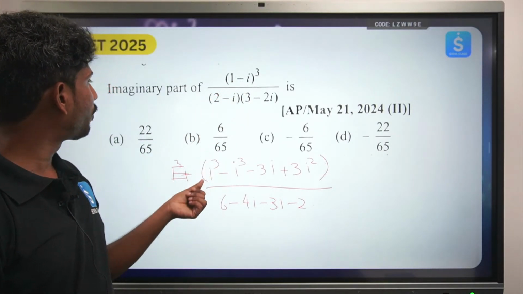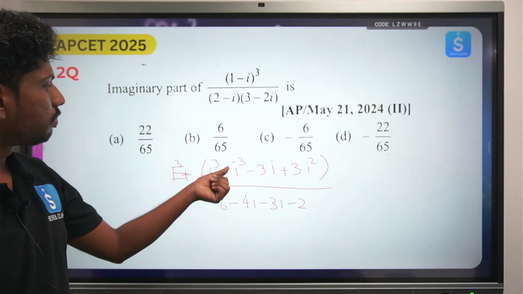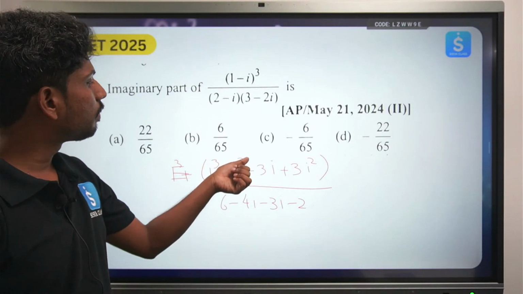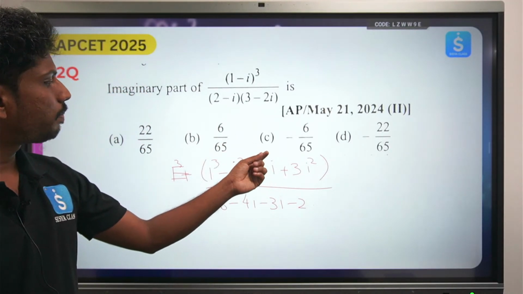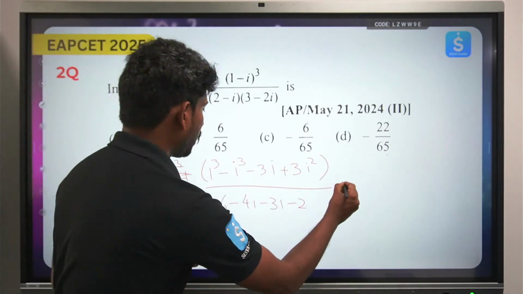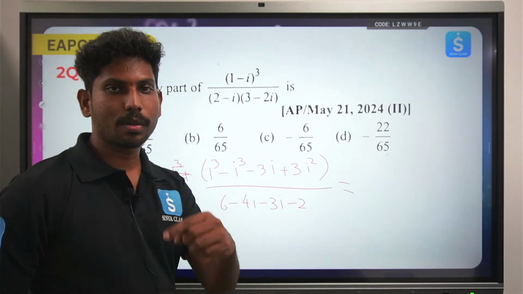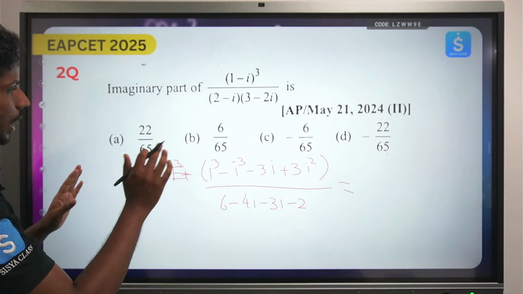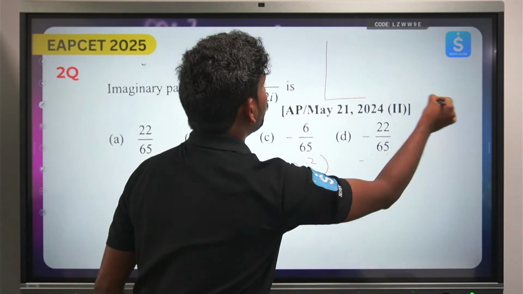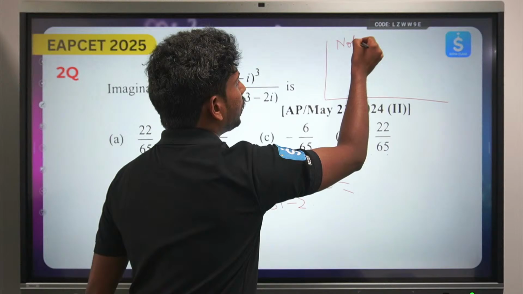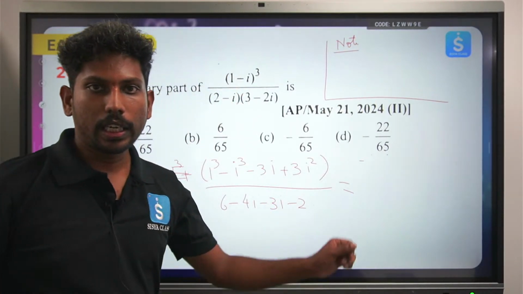Here I used the a minus b whole cube formula. So a cube plus b minus b cube minus 3a square b, so 3 into 1, so plus 3ab square. Okay, now what is i cube? i square. Okay, one more small notation here, I just wanted to clarify one more thing. Please take this as a very important note point. I just want to finish off here itself. A small note point here.